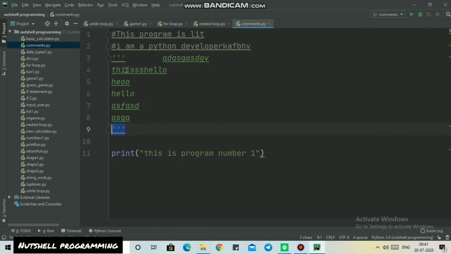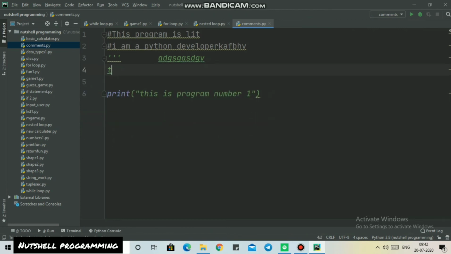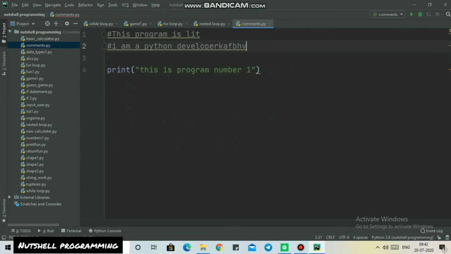So you can declare comments with the hashtag, and you can declare them with the quotation marks. Usually expert developers use the hashtag because they think the hashtag is more comfortable with their code. So that was all about this comments feature in Python. You can write any big program and also use comments to give better interaction with the user.